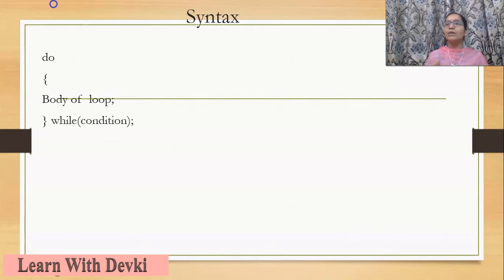The initialization will always be the same as in all the other statements. Before the do keyword we specify the initialization, then in curly braces the body of the loop. After the body of the loop, we specify the increment or decrement part. This is the same in while and do while. The difference is that while was put in the beginning in the while loop, but in do while it is at the end. After the while condition we put a semicolon. So this is the syntax of a do while loop.